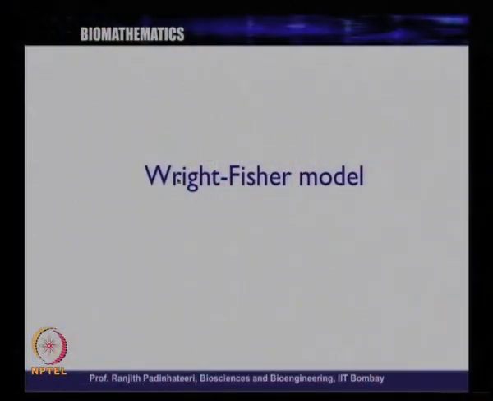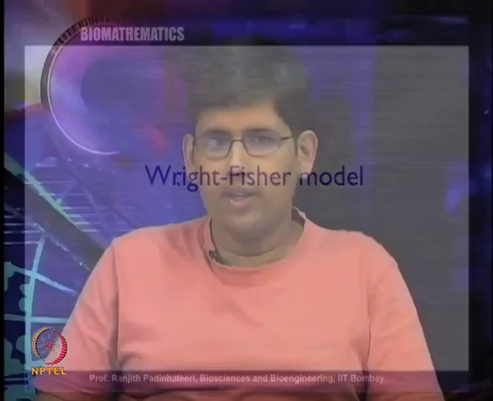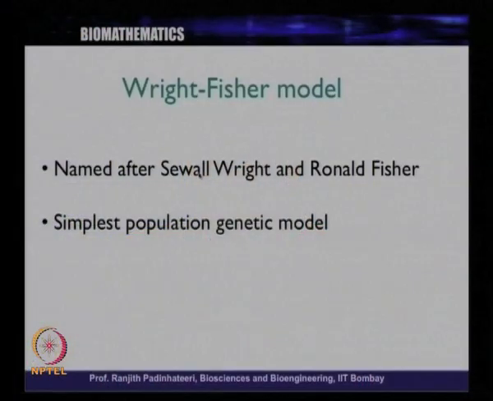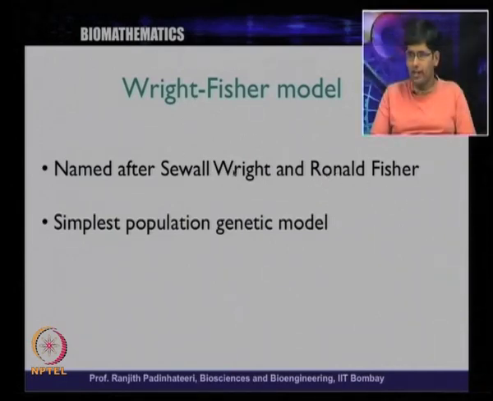One of the simplest models for this kind of thought is something called the Wright-Fisher model. So today we will be discussing the Wright-Fisher model. It is named after two individuals, Sewall Wright and Ronald Fisher, and this is the simplest population genetic model.